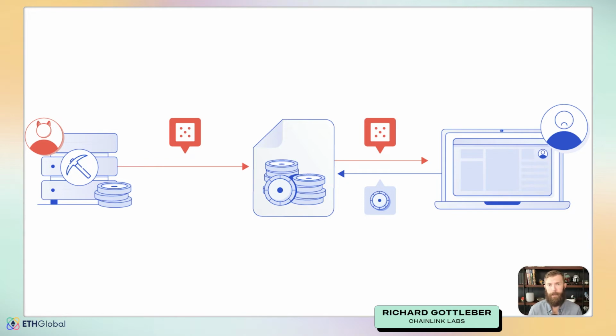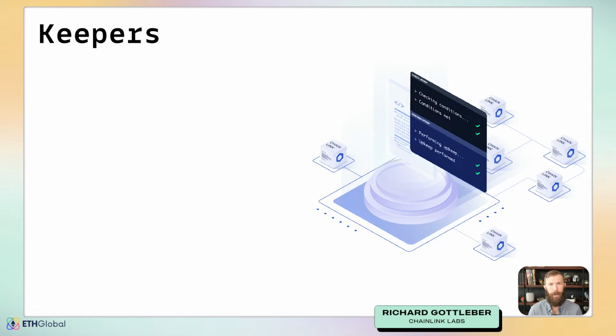Next, let's take a look at keepers. Chainlink keepers are a way to automate smart contracts. We talked earlier about how smart contracts are like Genie from Aladdin. And one other factor about smart contracts is they are exceptionally lazy. They're not going to do anything without an input. Something needs to call a function within a smart contract in order for it to execute. That's where keepers comes in.